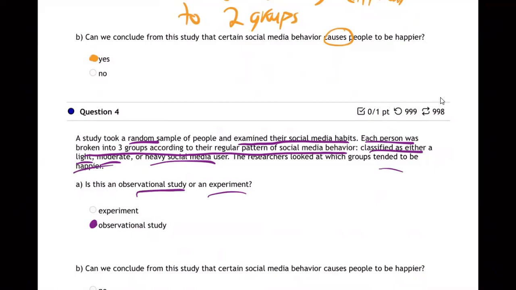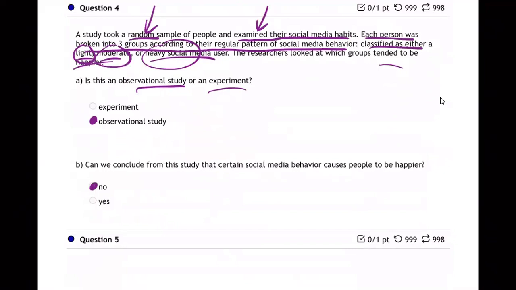Now, why? Because we only observed. We didn't do anything to them. Yeah, well, they're different though. Yeah, they're different. Light, moderate, or heavy social media user, but we just examined their behavior. Even though we grabbed a group of random people, we only examined. We didn't direct their behavior. So that's observational, and thus we cannot conclude causation.